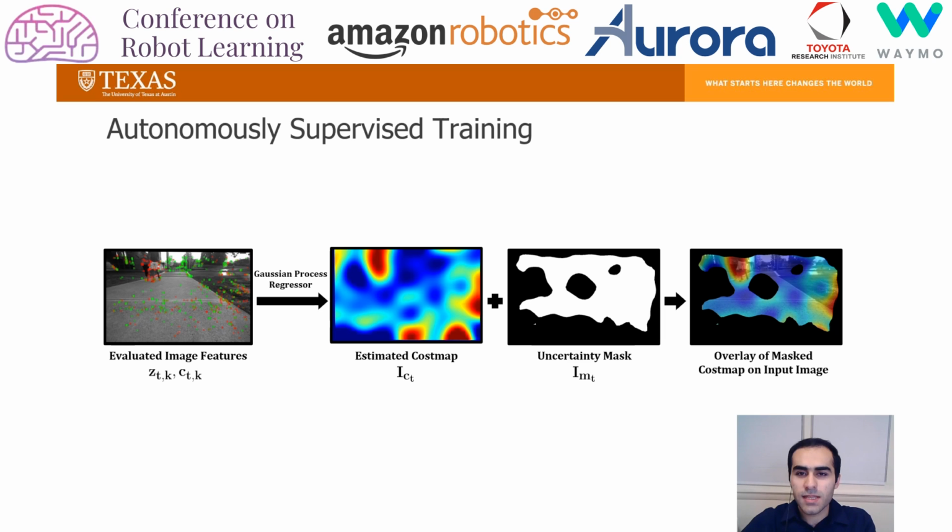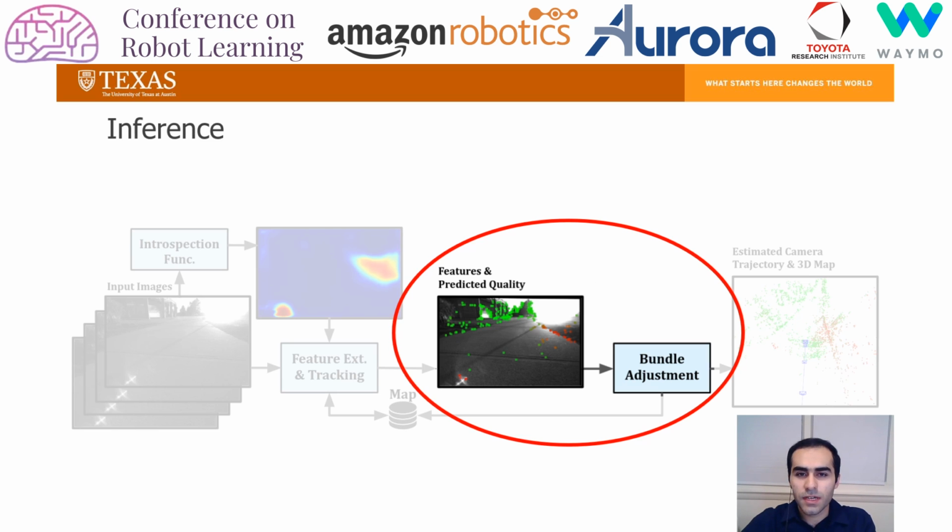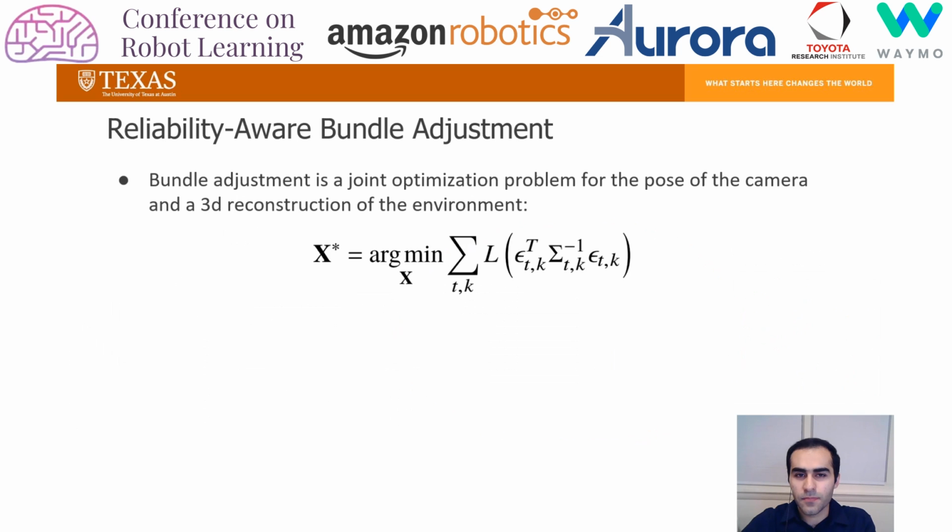This makes IVSLAM a great fit for lifelong learning, where we would like a robot to continuously learn and improve its performance over time. As mentioned earlier, IVSLAM leverages the output of the introspection function when solving for the pose of the camera in the backend.